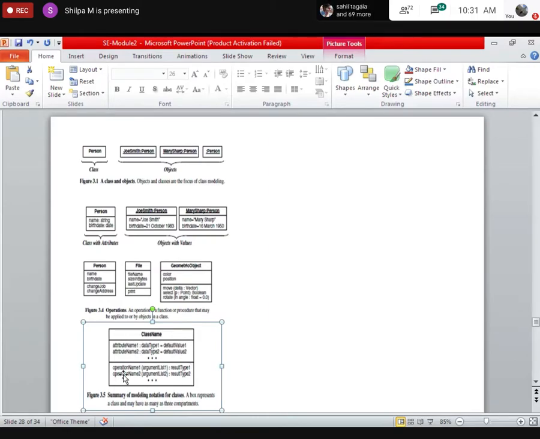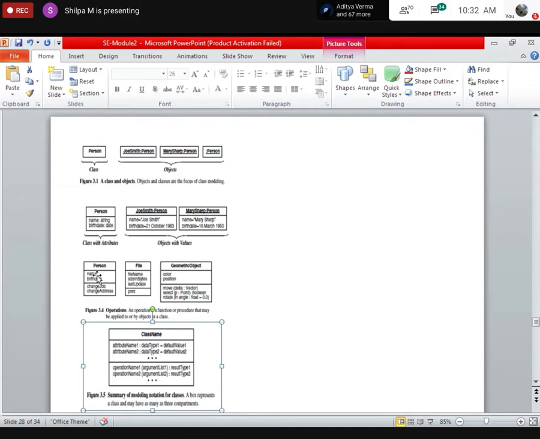So by this I can summarize. The general format of a class is like this. On the top you will have a class name. Then you will have attributes, in the sense properties, like in case of person, it is name, date of birth. Similarly, you will have operations, which are nothing but functions, which will have an argument list as well as a return type. So just think of it as an operation which will have arguments and return type.